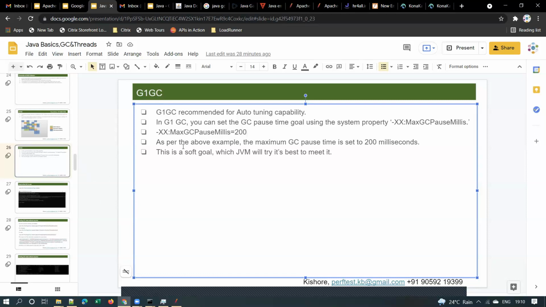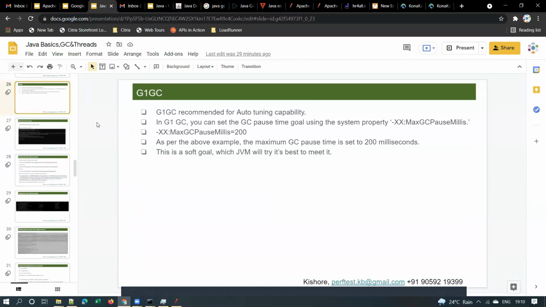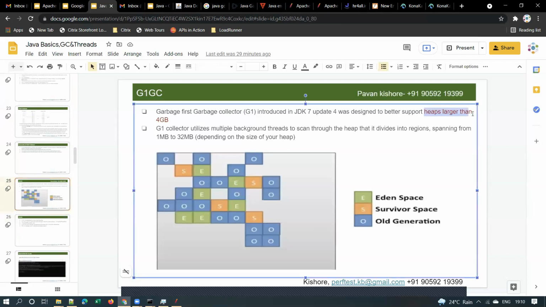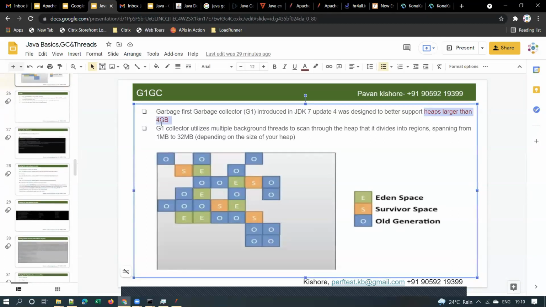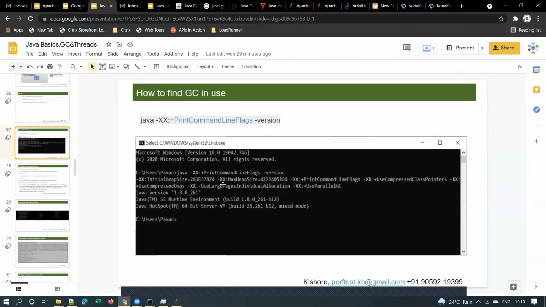This is the advantage of G1GC, and it is recommended for auto tuning capability. Moreover, remember that G1GC is best designed for heaps larger than 4 GB. When your application requires 4 GB or more memory, then this is the best garbage collection algorithm to use.